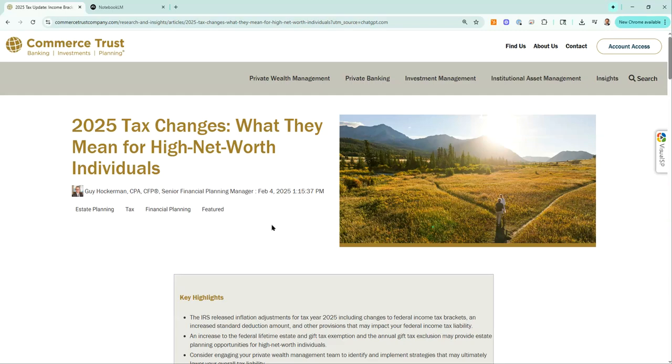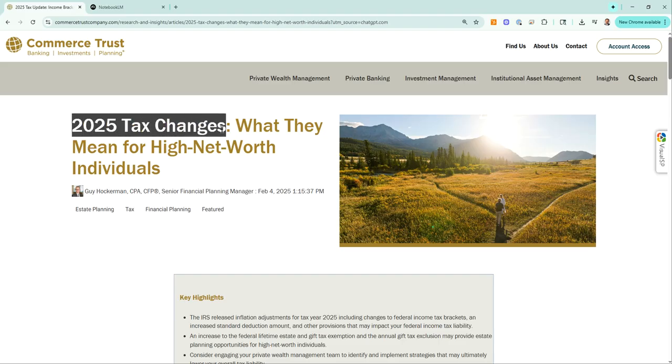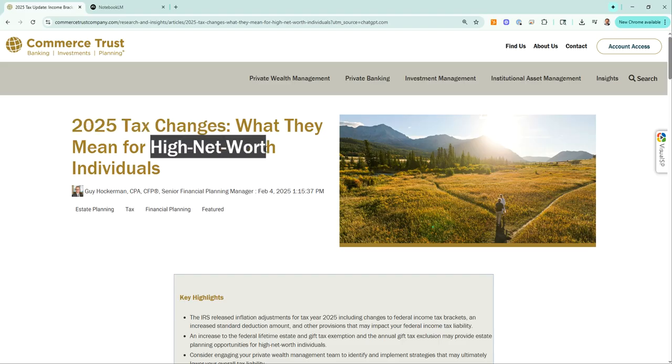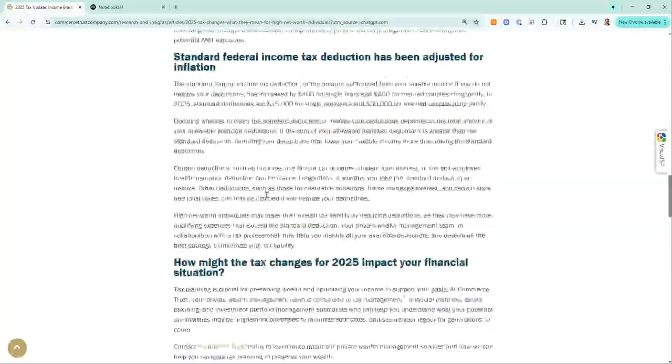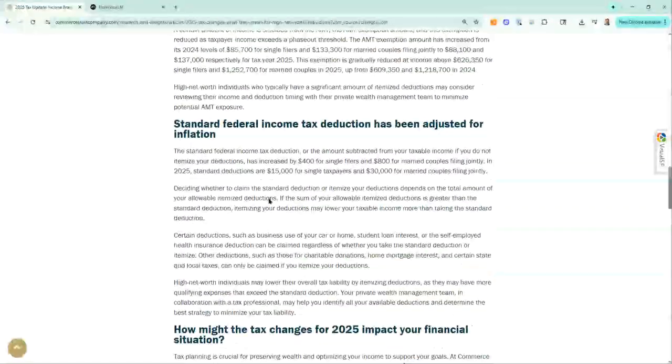Let's say I'm a financial services professional, okay? And I want to know what the new 2025 tax changes are and how they're going to affect my high net worth individual clients. There's an awesome article that I came upon. I want to go and read this whole thing.